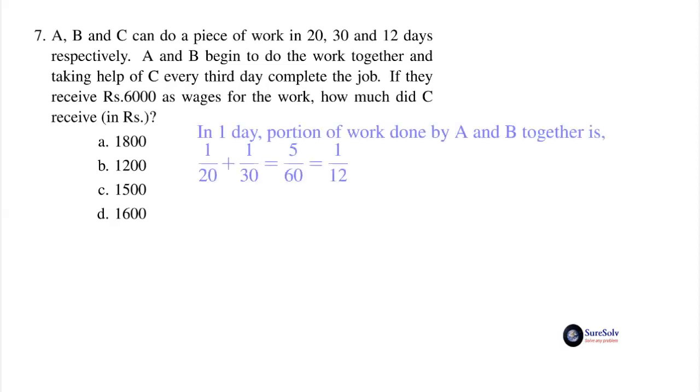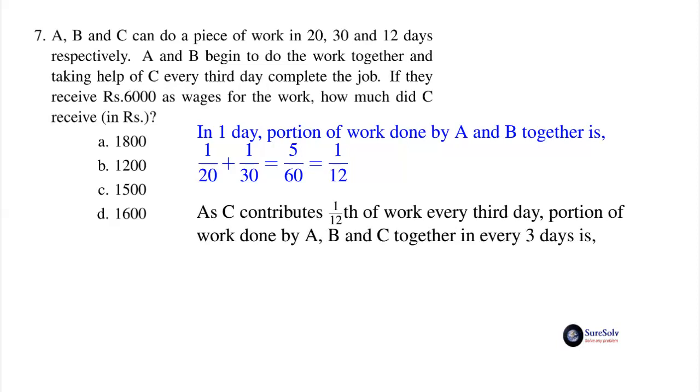In one day, the portion of work done by A and B together is 1 by 20 plus 1 by 30, equal to 5 by 60, equal to 1 by 12. As C contributes 1/12 of the work every third day, in every 3 days, the portion of work done by A, B and C together is 3 times 1 by 12 plus 1 by 12, equal to 4 by 12.